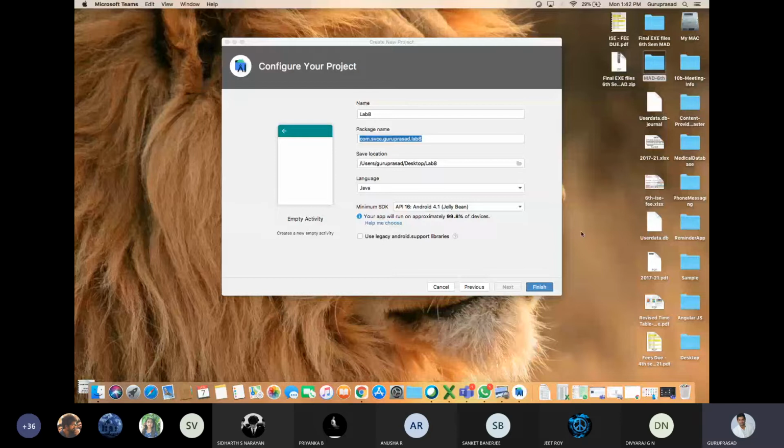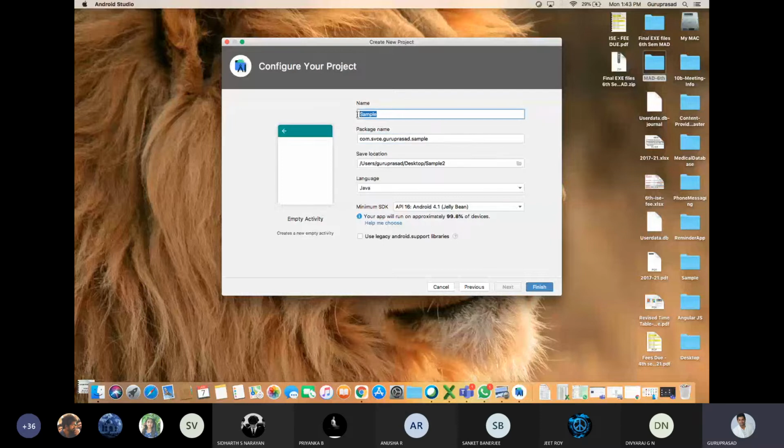Sorry for the interruption. See, the package name is no more related. Whenever you change the name, Lab 8 or else I'll just take sample, see here, see the reflection. This package name will be reflecting with your application name. For the time being I'll just take Lab 8. So the package name will be like that only.